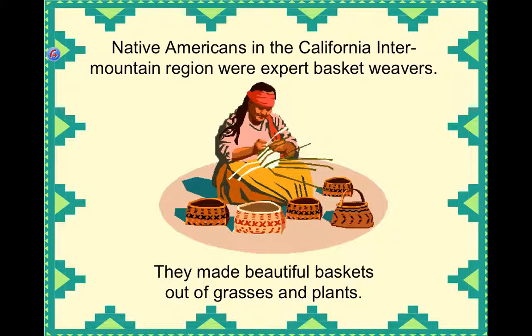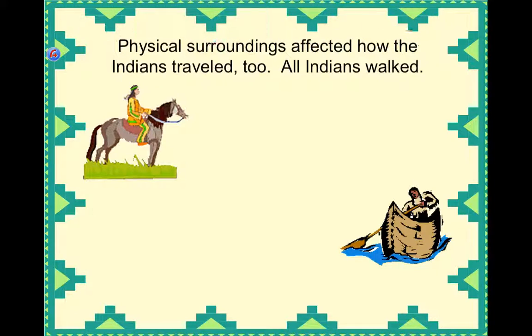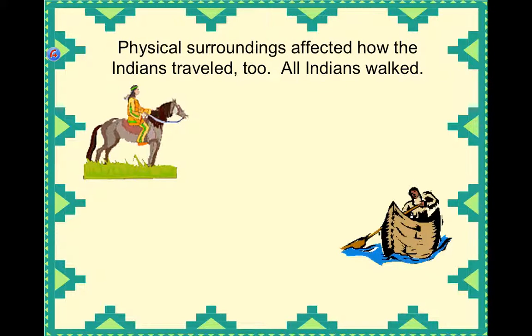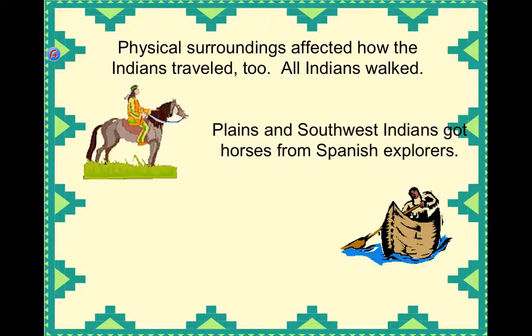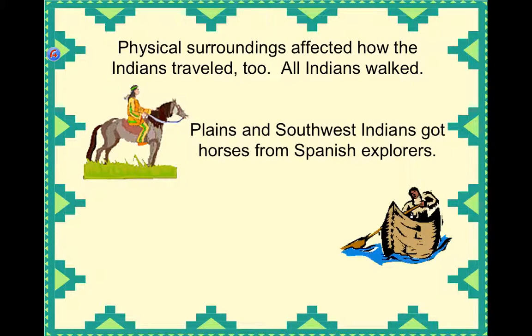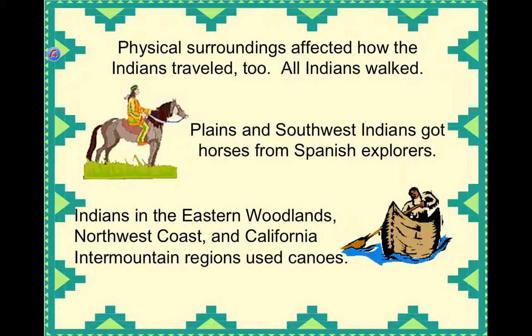Native Americans in the California Intermountain region were expert basket weavers. They made beautiful baskets out of grasses and plants. Physical surroundings affected how the Indians traveled too. All Indians walked. Plains and Southwest Indians got horses from Spanish explorers, and Indians in the eastern woodlands, northwest coast, and California Intermountain regions used canoes.